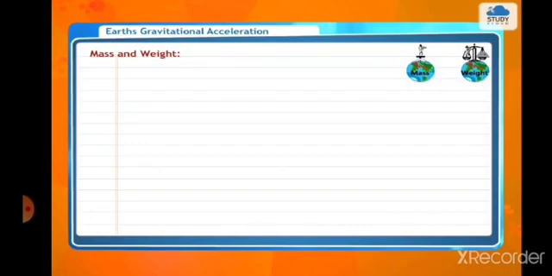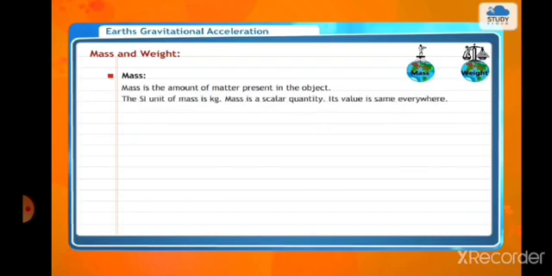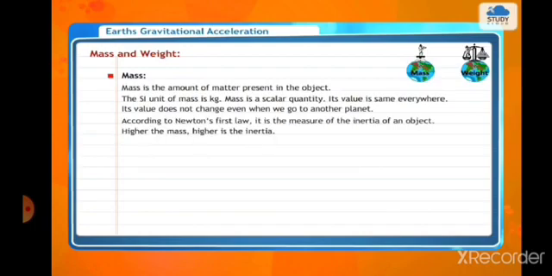Mass and weight. First, mass. Mass is the amount of matter present in the object. The SI unit of mass is kilogram. Mass is a scalar quantity. Its value is the same everywhere. Its value does not change even when we go to another planet.